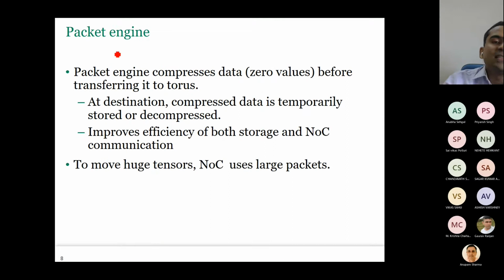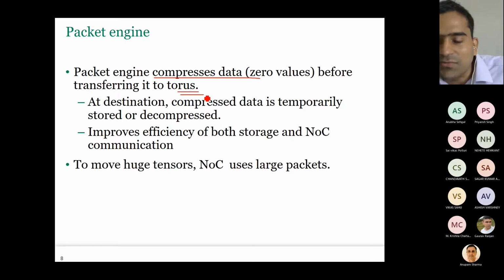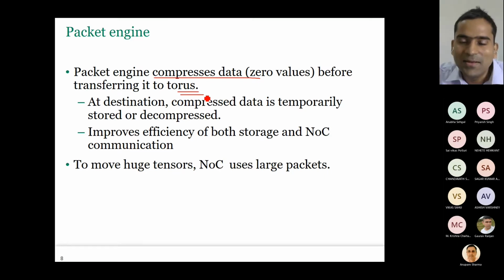Now let's see some optimization techniques they are applying. One is compression. The packet engine compresses data before transferring it to the torus. So the whole point is, if you have long strings of 0, suppose 10 zeros are coming, instead of sending 10 zeros, you just send 0 and then 10, and you encode it in a way to make sure it is interpreted as 10 consecutive zeros.